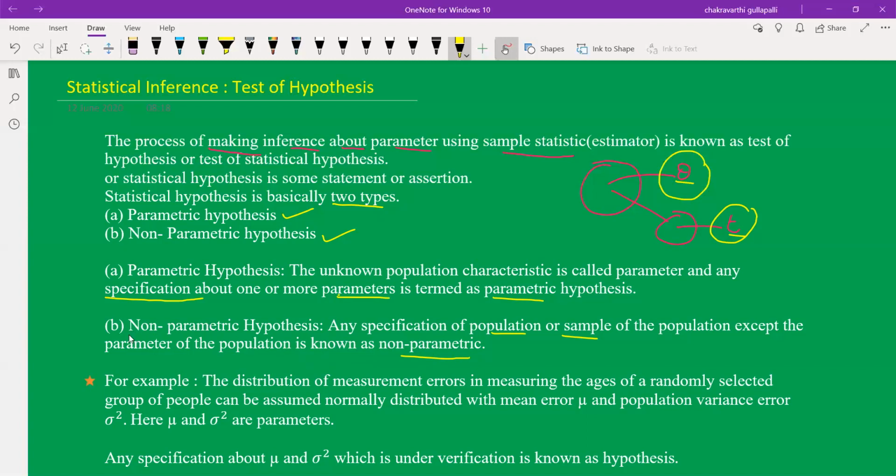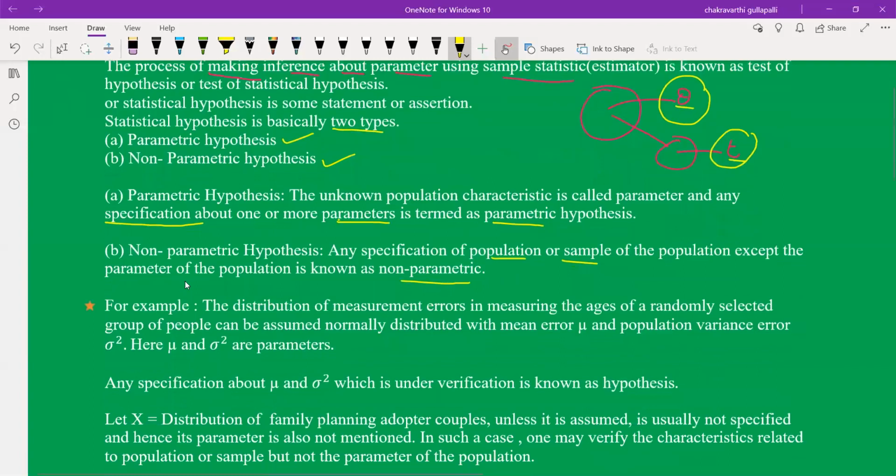Non-parametric tests are already uploaded in the app. Now we are going to the parametric hypothesis and the corresponding parametric tests.